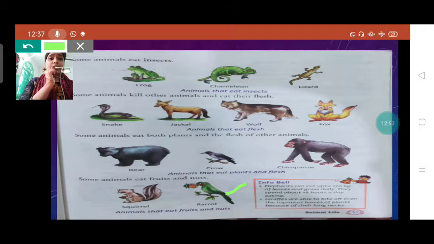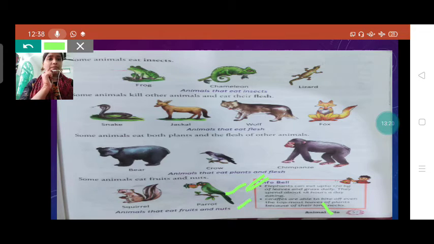And you know, students, elephants spend about 18 hours, yes, 18 hours a day eating. That's why they are so big and heavy. So this is one piece of information, students, you should learn about elephant.